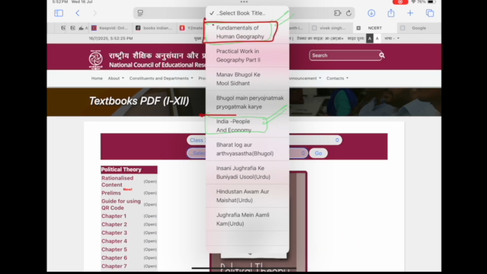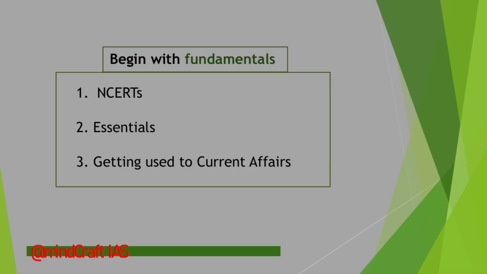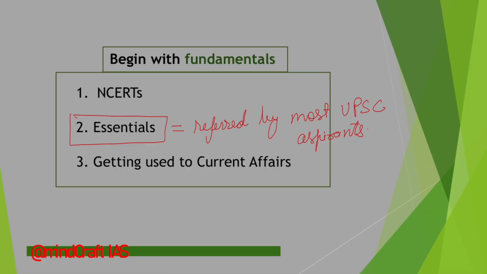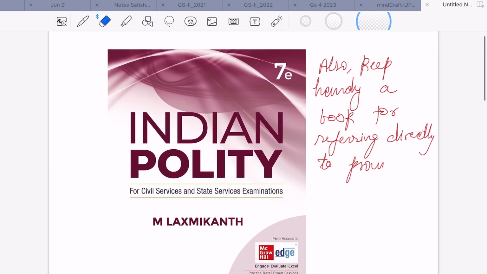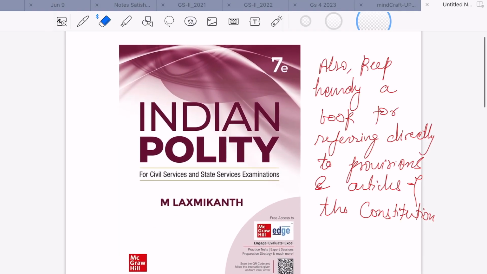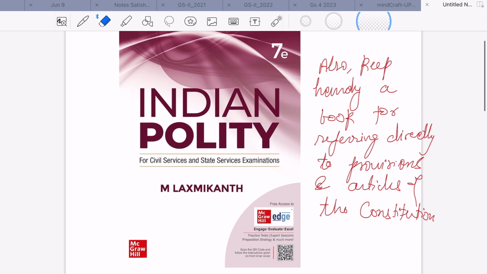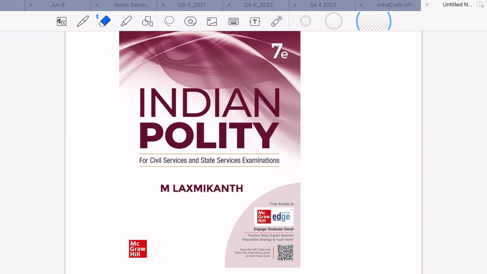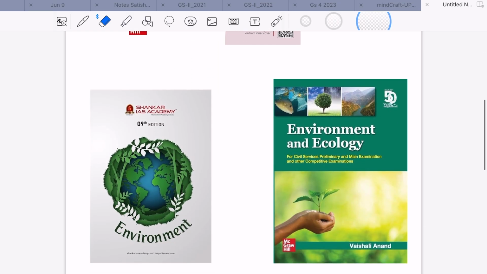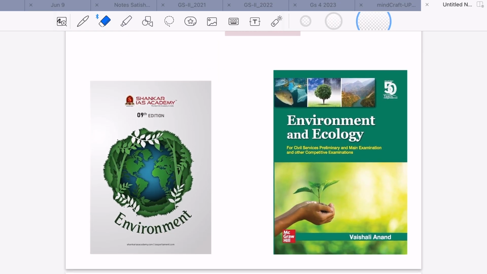Apart from NCERTs, the next set of material is essential books. These are books that are referred to by most UPSC aspirants. For polity, you can refer to Lakshmikant. Apart from Lakshmikant, you can also have a copy of the Bare Constitution for referring to articles and provisions of the Indian Constitution. For environment, you can refer to either of the books. I have given the names of two: the Shankar IAS Academy book Environment, or Environment and Ecology by Vaisali Anand.